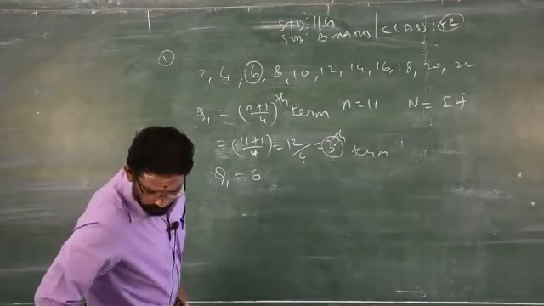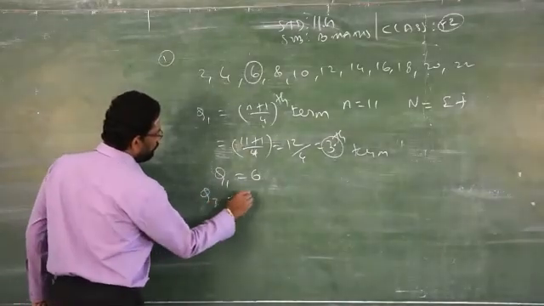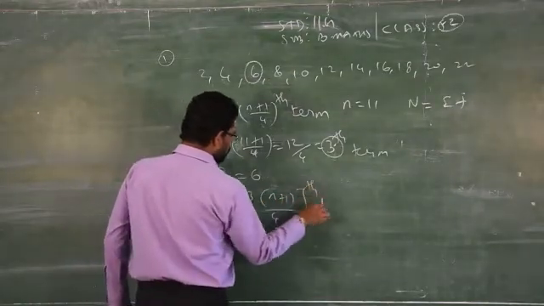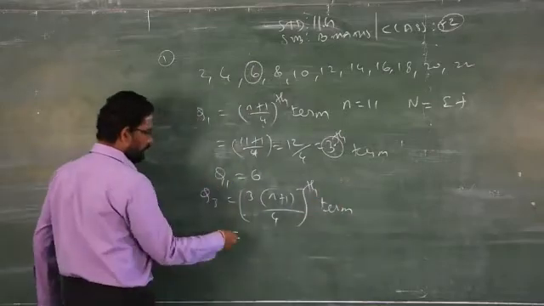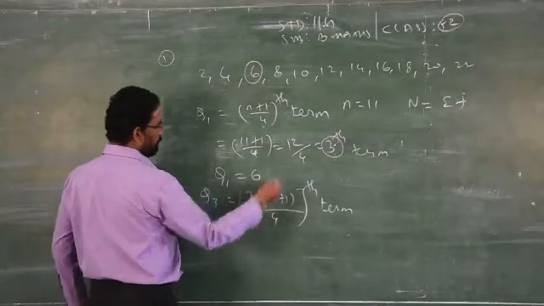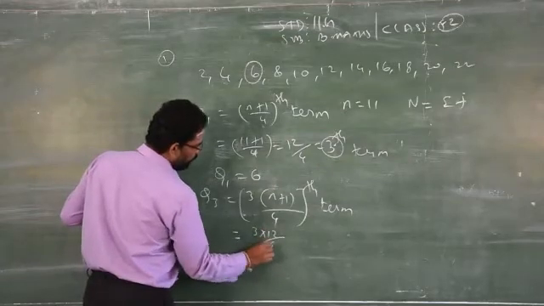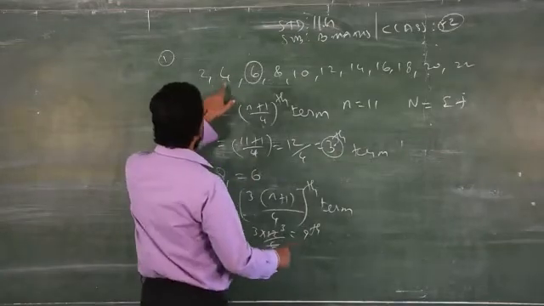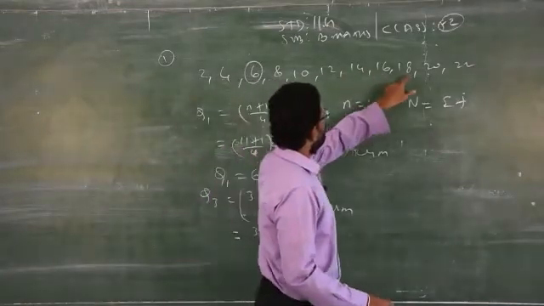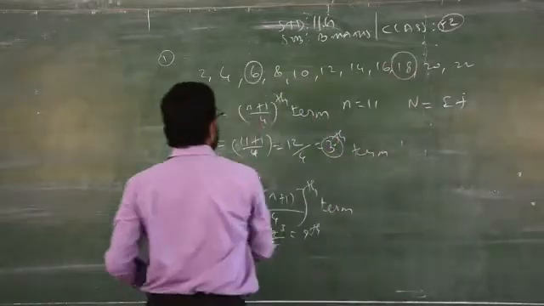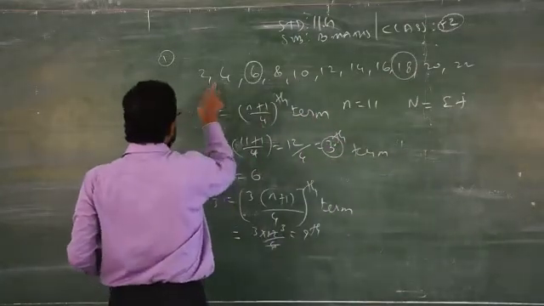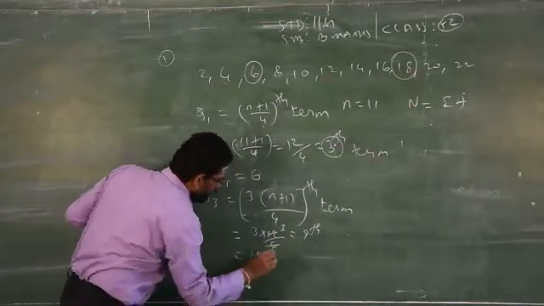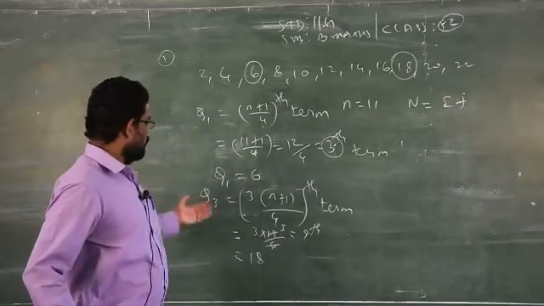Now you have to find out the third quartile, that is Q3. What is the formula? 3 into (n plus 1) by 4, the term or unit, whatever you want to write. n plus 1 is 12. So 3 into 12 by 4, when you cancel, you get the 9th term. Clear? So what is the 9th term? 1, 2, 3, 4, 5, 6, 7, 8, 9. So the 9th term is 18. That's all. Your answers are Q1 and Q3.